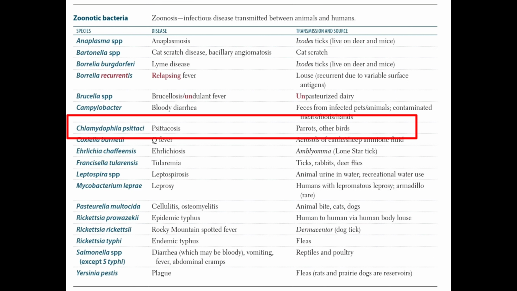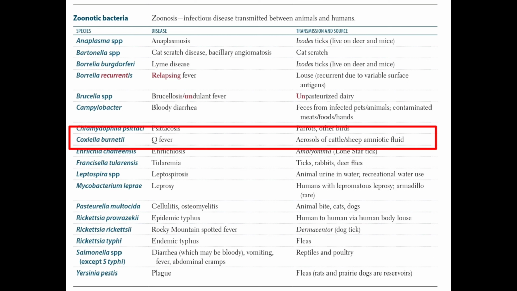Chlamydophila psittaci causes psittacosis, and the main transmission and source of this bacteria are parrots and various other birds. Coxiella burnetii causes Q fever, and the main transmission is by the aerosols of cattle or sheep amniotic fluid. During birth or from discarded amniotic fluid, we have to be very aware of these aerosols. If we get contact, or if we inhale those aerosols, then we can contract Q fever.